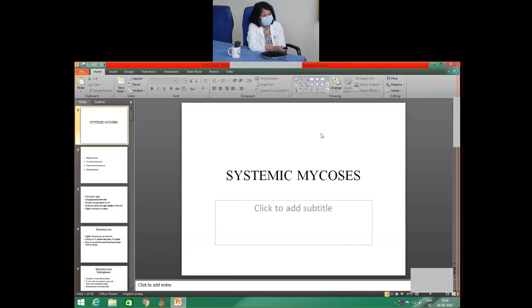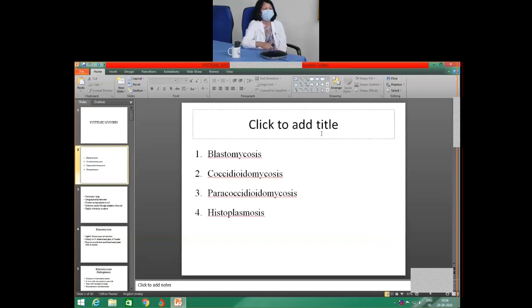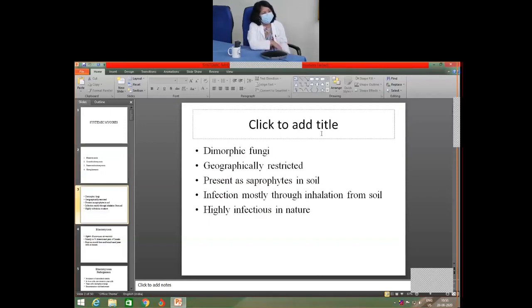What you have to remember is that these 4 fungal infections, which are caused by blastomyces, coccidioidomyces, paracoccidioidomyces, and histoplasma, are caused by dimorphic fungi. This is also very important. They are geographically restricted. They are present as saprophytes in the soil, and the infection mostly occurs through inhalation from the soil.